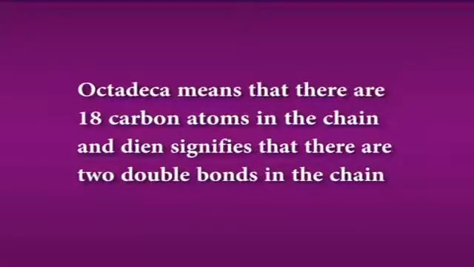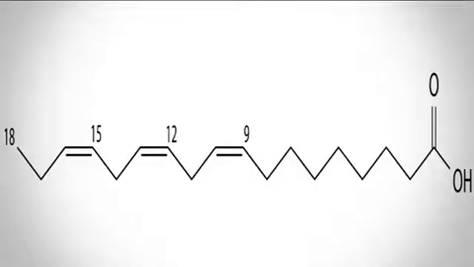The second example is linoleic acid. Linoleic acid is named as 9,12-octadecadienoic acid. The position of double bonds is counted from the acid end. Octadeca means that there are 18 carbon atoms in the chain, and diene signifies that there are 2 double bonds in the chain. The third example is linolenic acid, which contains 3 double bonds. It is named as 9,12,15-octadecatrienoic acid. The word triene indicates that there are 3 double bonds in the chain.